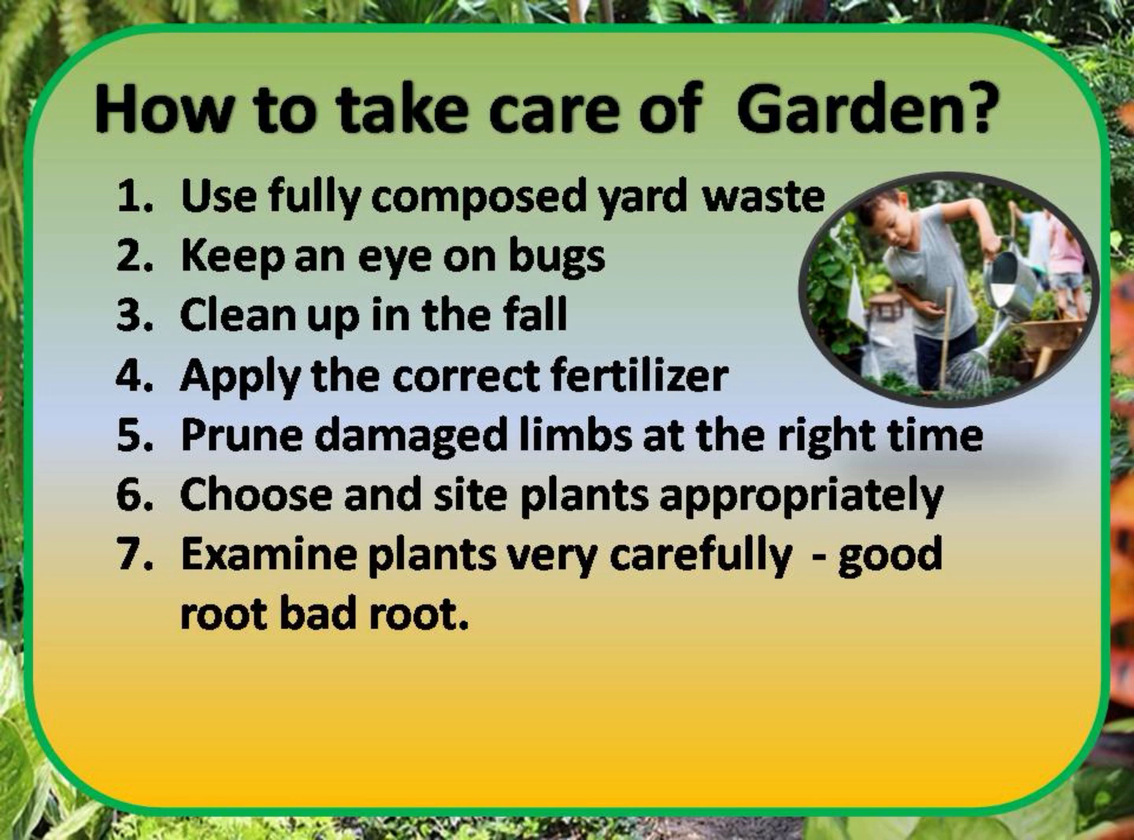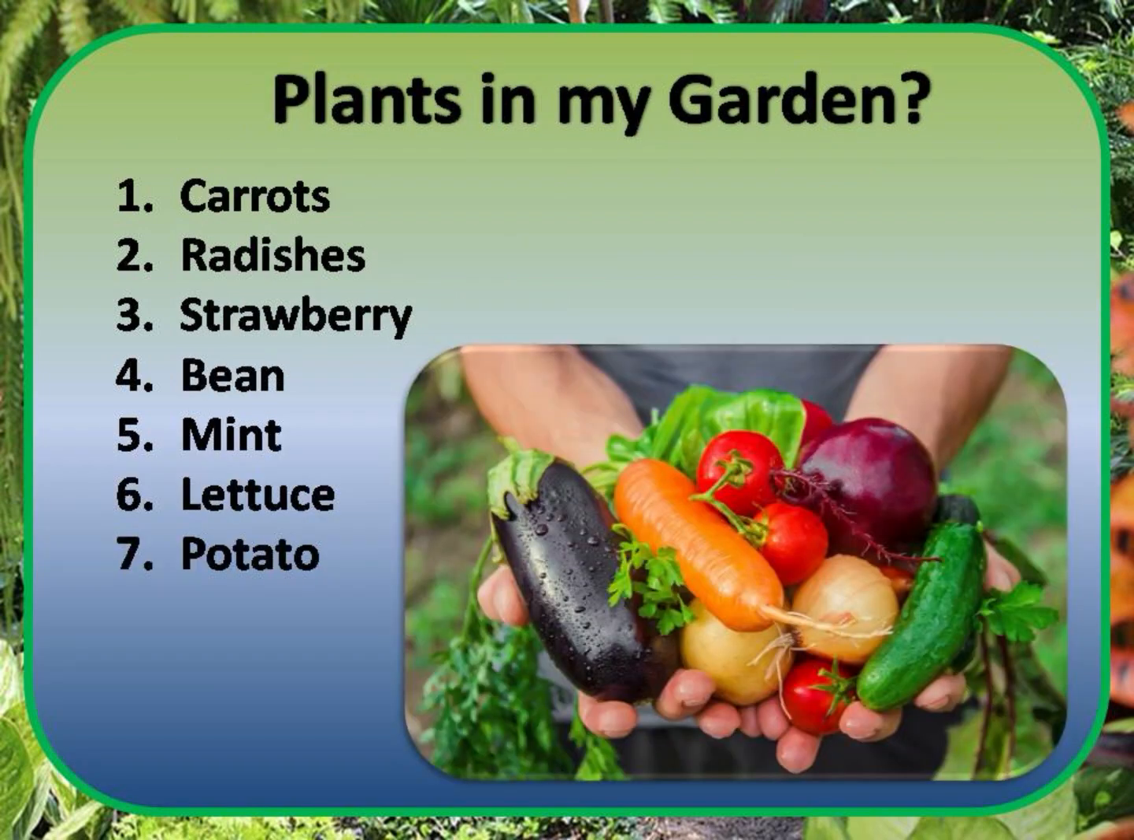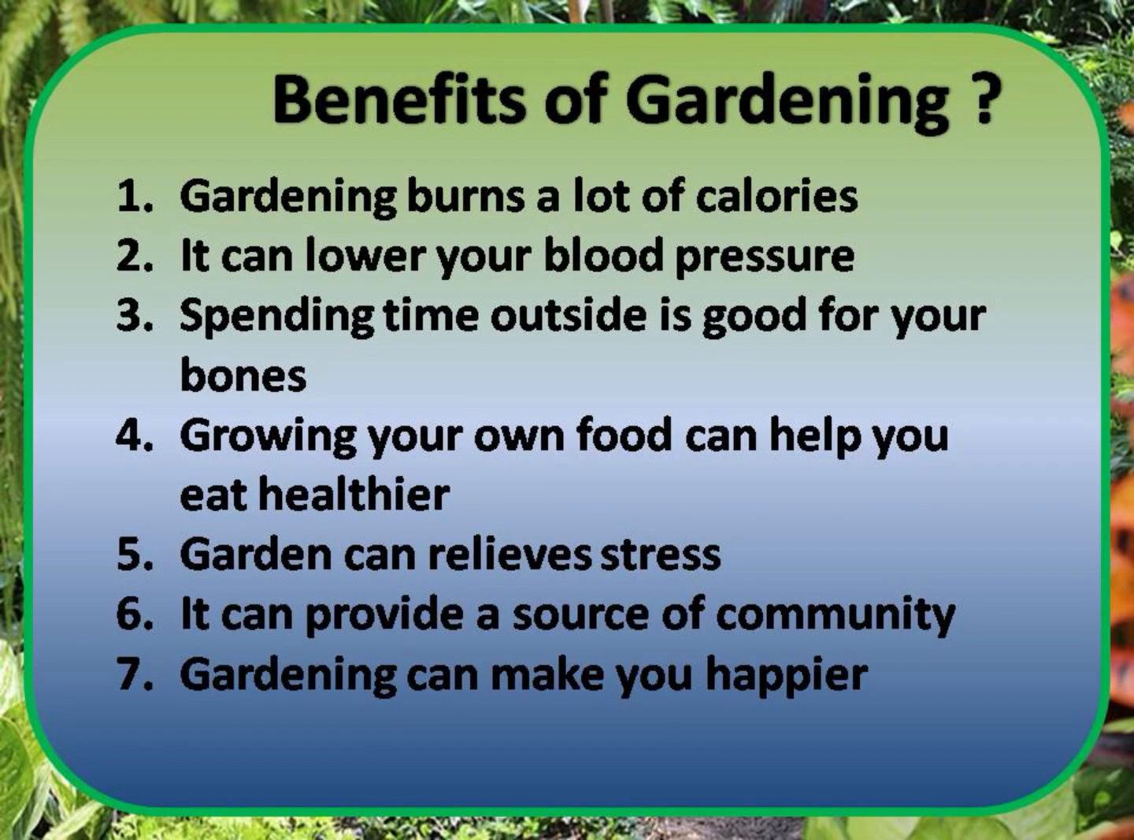Plants in my garden: carrots, radishes, strawberry, beans, mint, lettuce, potato. Benefits of gardening. Gardening burns a lot of calories. It can lower your blood pressure. Spending time outside is good for your bones.